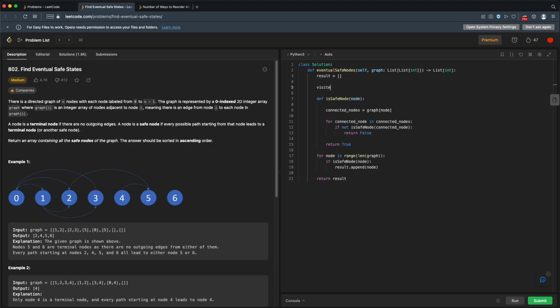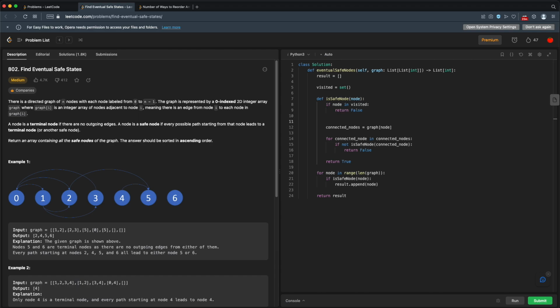Let's have some visited out here. Have some set. All right, so if this node is already visited, then we'll have to return false because that means we have a cycle. Otherwise, we'll add the node to visited. Then we'll get the connected nodes. We'll go through checking if they're safe nodes. All right, and we return false if one of them's not safe. And it's not safe if we've already visited it before.